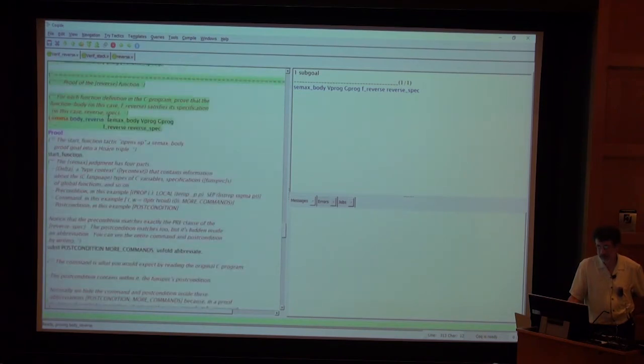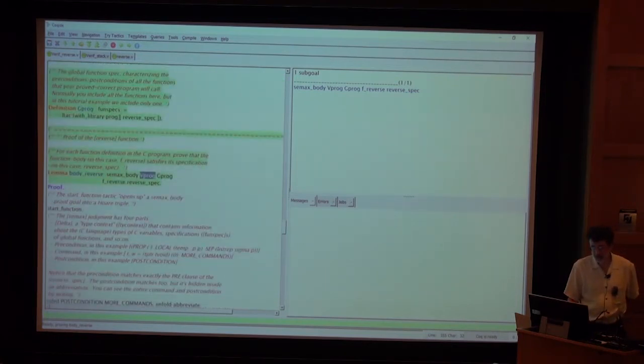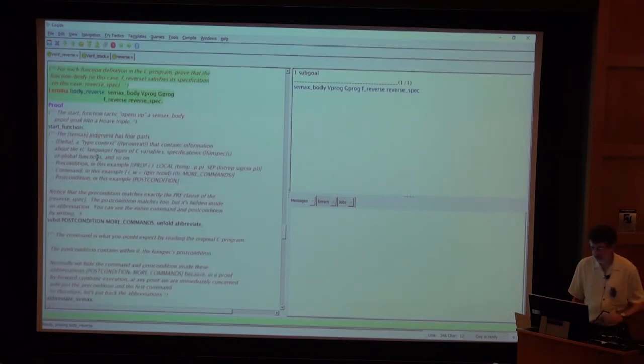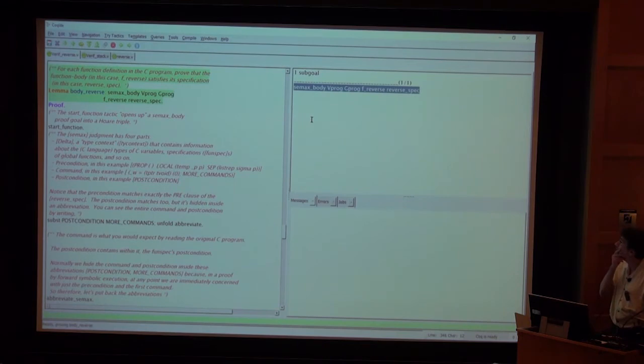And this is in the context vprog and gprog. Vprog is information about the types of global variables, and gprog is information about the specifications of global functions. It's that thing that I defined right here. Okay, so that's the statement of the lemma. Now let's prove the lemma. There's our proof obligation right here, SemX body.